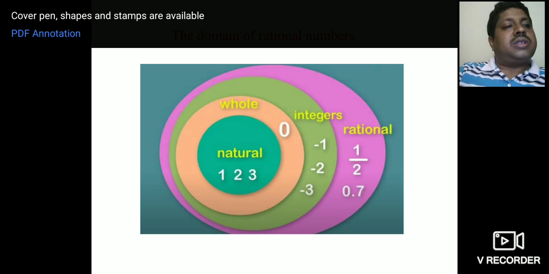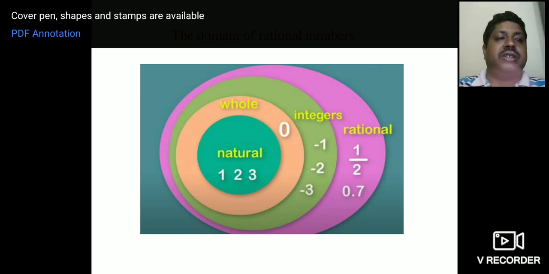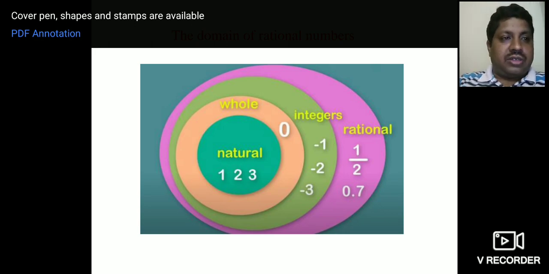From this you can say that all whole numbers are not natural numbers, all integers are not natural numbers, all rational numbers are not natural numbers. Like that you can think. It is very easy to identify the different types of numbers if you draw a chart like this.